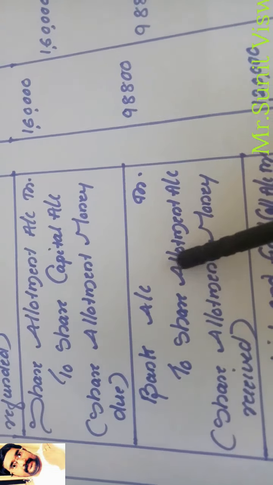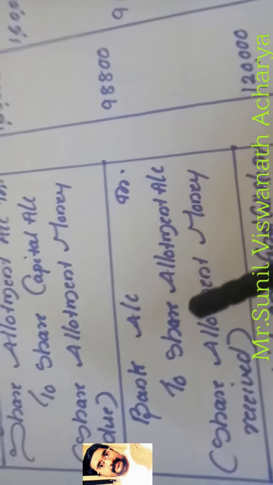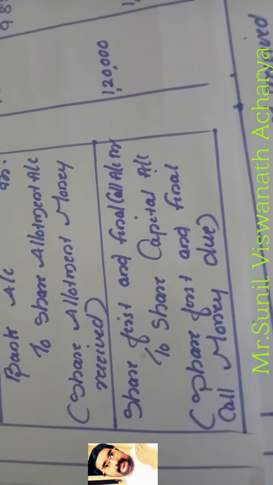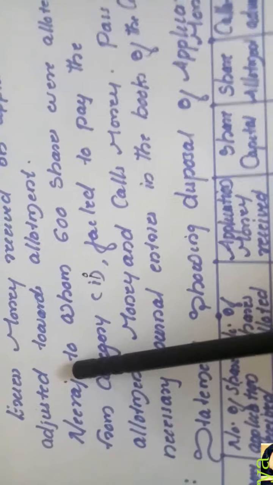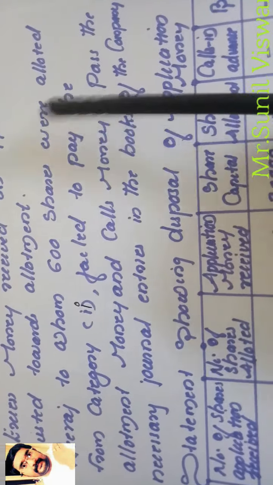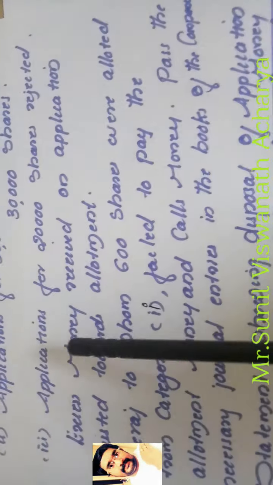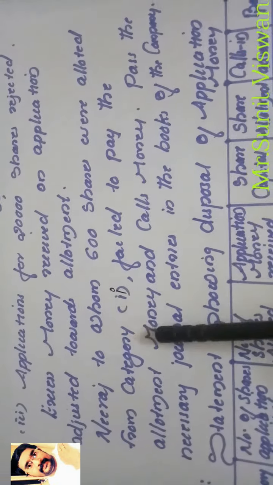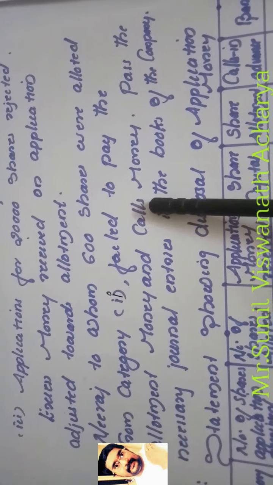Now the next entry is bank account debtor to share allotment. How much allotment money did we receive? Here the problem comes, because one of the shareholders did not pay the allotment money. So how to calculate, you have to see the calculation well. What is the question saying? Once again we can go through the question. Neeraj, to whom 600 shares were allotted from category 2, that means application for 50,000 shares allotted in the pro rata category, failed to pay the allotment money and calls money.